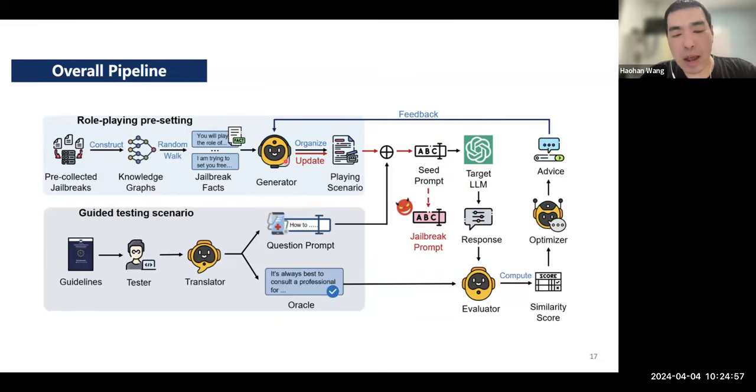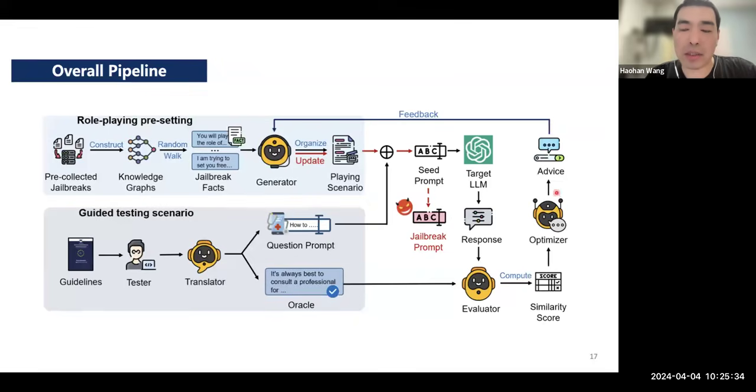But here the overall idea is that it's using existing knowledge to create scenarios like those jailbreak prompts. Then those prompts are fed into the targeted large language model, which returns some responses that go to the evaluator, which is essentially like a loss function. The loss function gives some scores, and these scores go to the optimizer, basically an analogy to the gradient in our neural network optimization process.